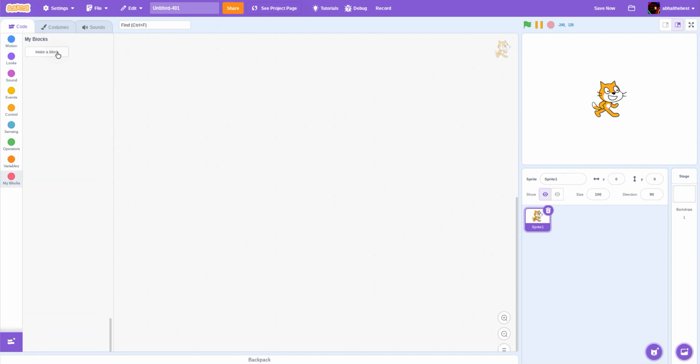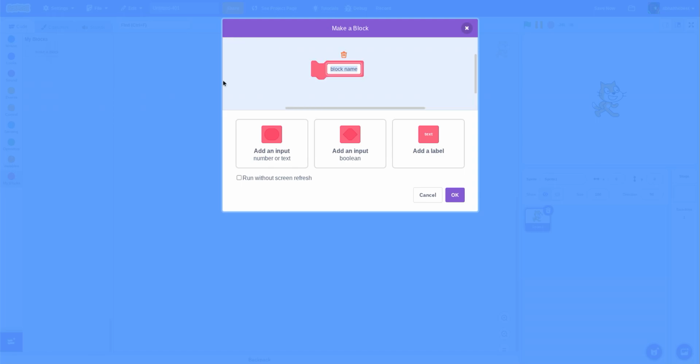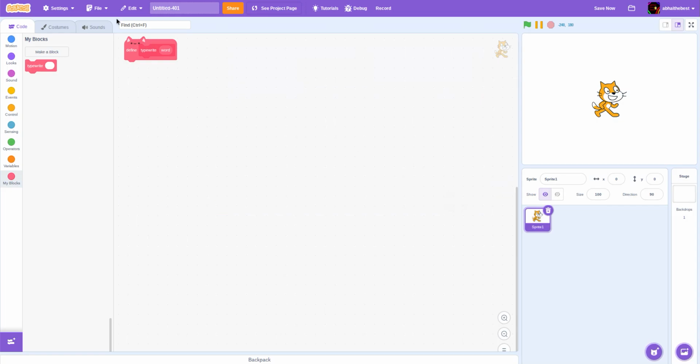Press make a block, and then we're going to name this block Typewriter, and then put in Word. Okay, click OK, and now you have your own custom block. Put that back. The next thing we're going to do is make a variable and a list.